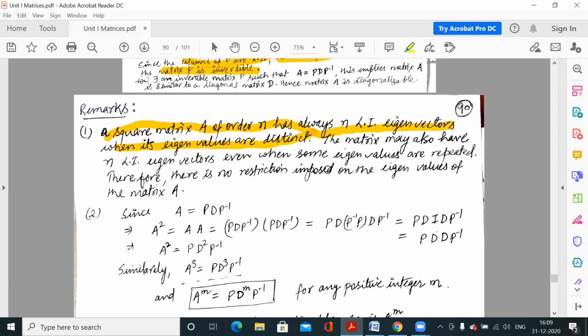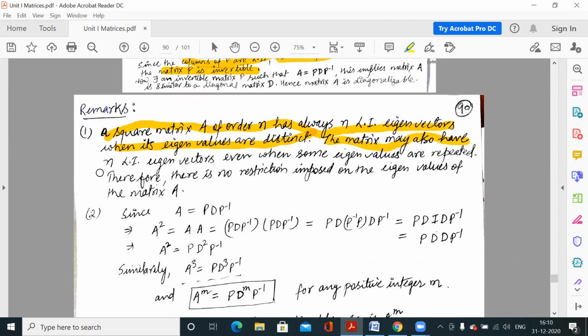So if you only have to answer whether this matrix is diagonalizable or not, and you know the eigenvalues of that matrix, and all eigenvalues are different, we will say it is diagonalizable. Why? Because for different eigenvalues we have independent eigenvectors, and when we have independent eigenvectors, we say that A is diagonalizable.